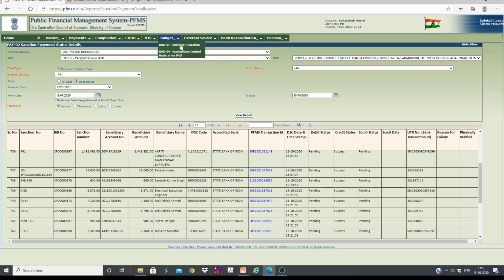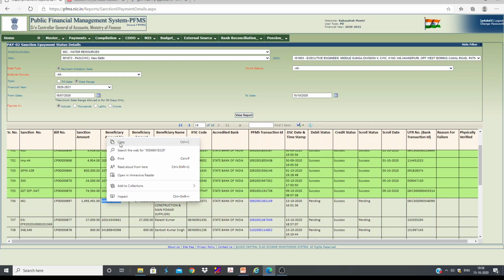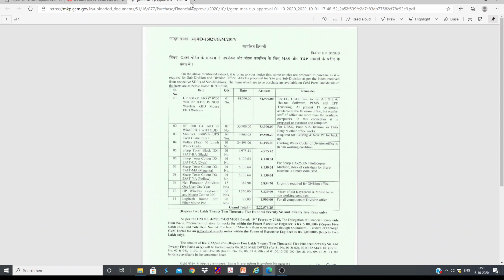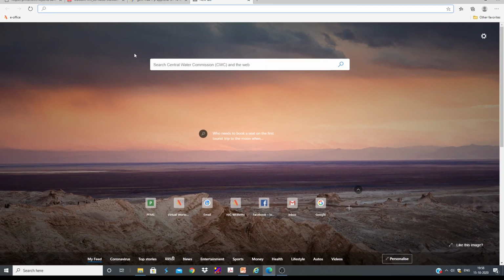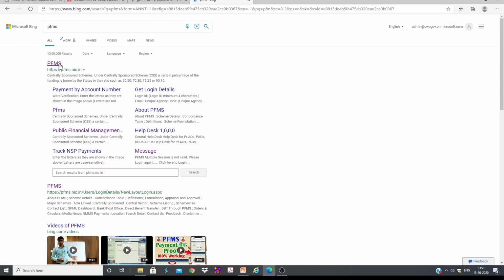You can give them, or if they are lying, let's say I will take any one account number here. It seems these are all employees. Let's say this one account number. Copy. So even independently you can check, not only contractor's account number, even yourself. Just search PFMS in Google. Here there is one option called payment by account number.